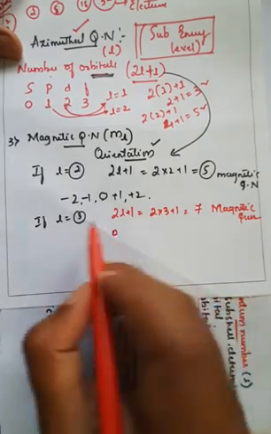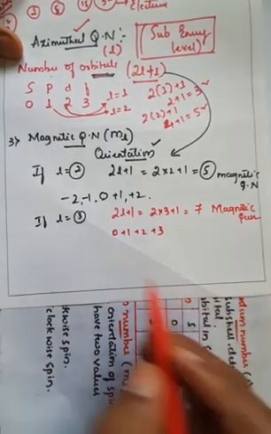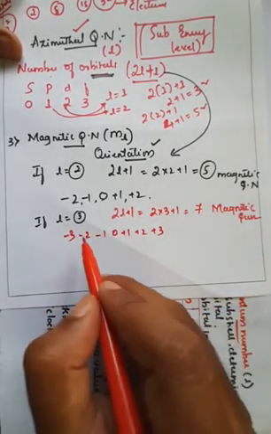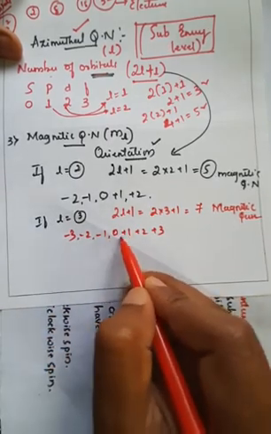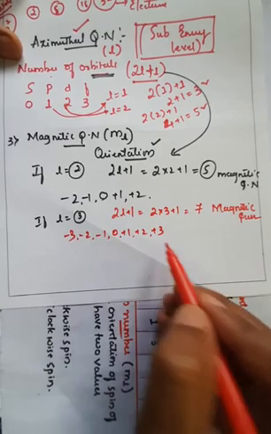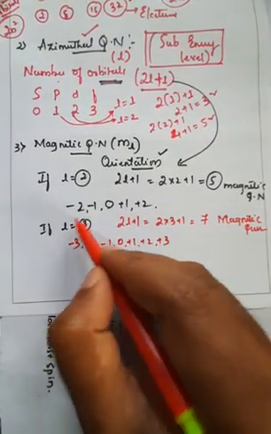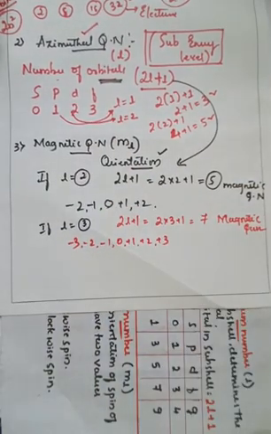Initially we take 0 and the remaining 6 are plus 1, plus 2, plus 3 on the right side and minus 1, minus 2, minus 3 on the left side, so it must be symmetric. So minus 3, minus 2, minus 1, 0, plus 1, plus 2, plus 3: there are 7 magnetic quantum numbers whenever the azimuthal quantum number value is 3. Like this we have to determine the magnetic quantum number.